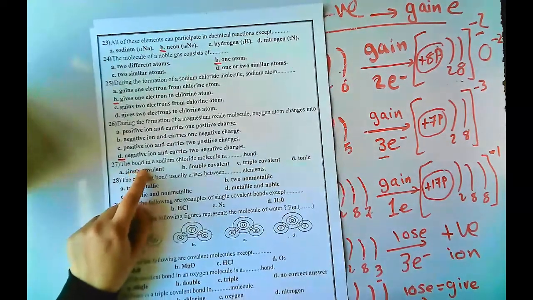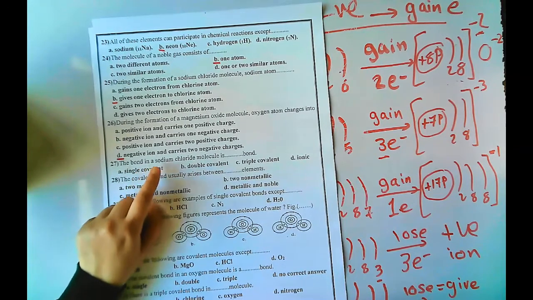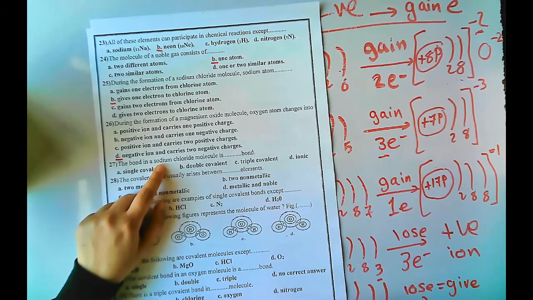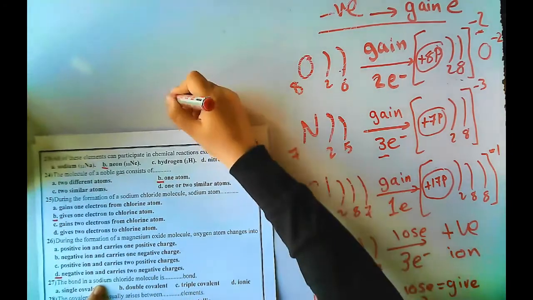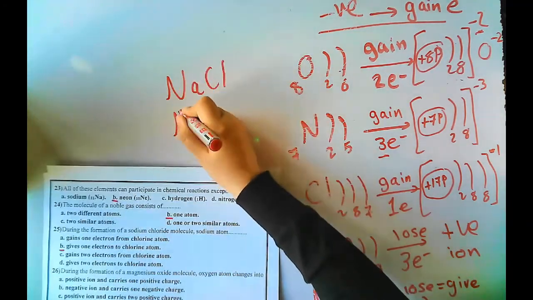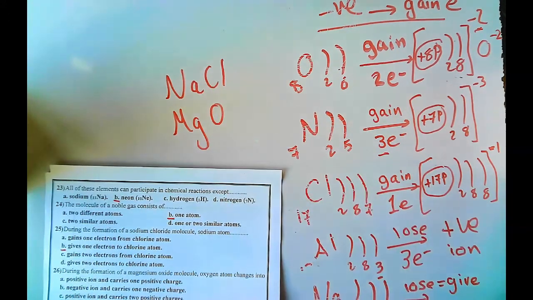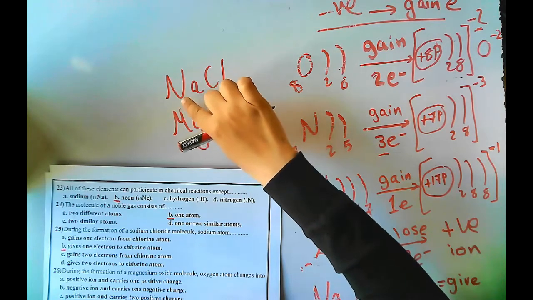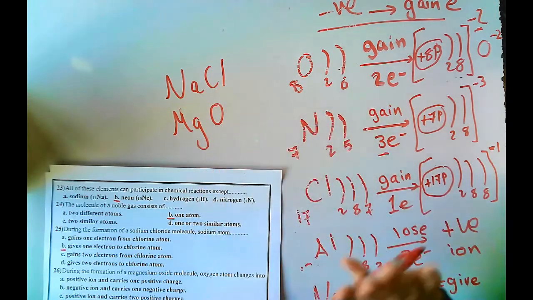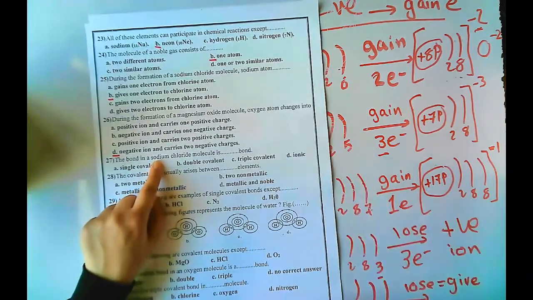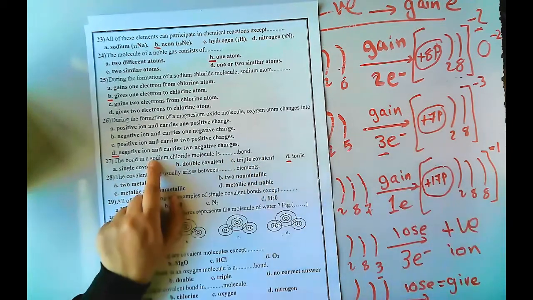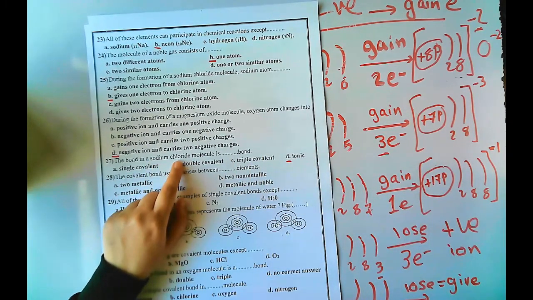Next, the bond in sodium chloride molecule, as we said, is ionic bond between metal and non-metal. Two examples are sodium chloride and magnesium oxide. These are our examples of ionic bond. So here sodium chloride is surely ionic bond, not covalent. Sodium is a metal and chlorine is a non-metal, so it's ionic bond.